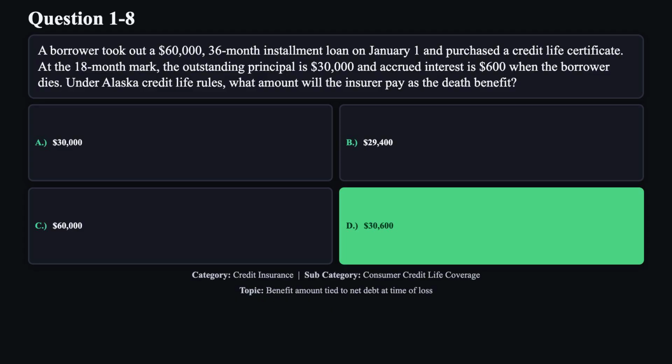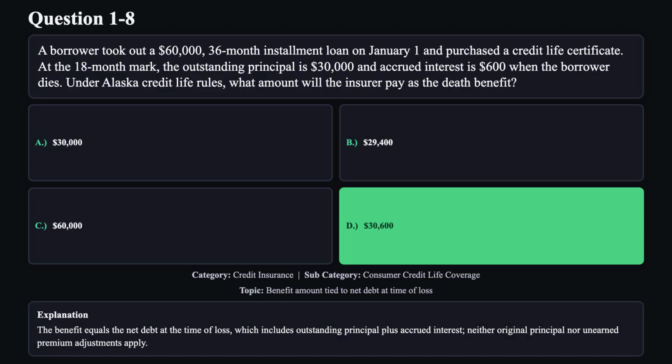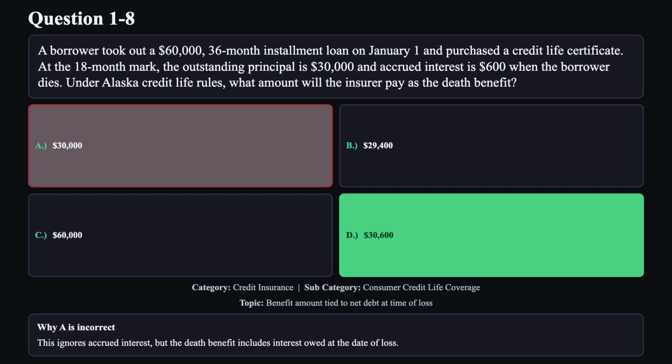The correct answer is D. The benefit equals the net debt at the time of loss, which includes outstanding principal plus accrued interest. Neither original principal nor unearned premium adjustments apply. Reason A is not correct. This ignores accrued interest, but the death benefit includes interest owed at the date of loss.